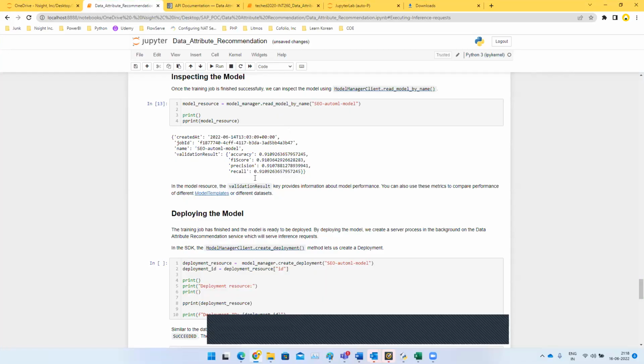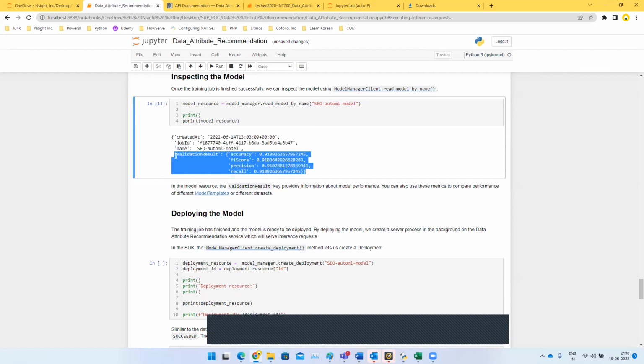So once the model has been deployed, we'll be inspecting the model, and I have passed in the model name as SC AutoML model. So I'm passing in the same name over here, and I will be getting the validation results where the accuracy I'm getting is 91%, which is a very good accuracy. The more data you have, the more you train the model, the accuracy of the application would be increasing.